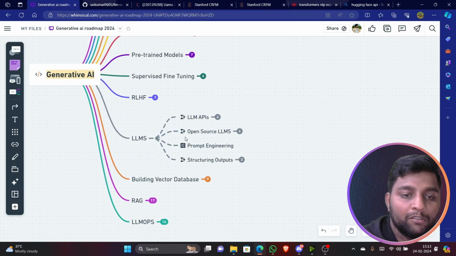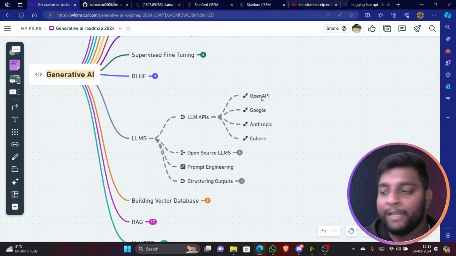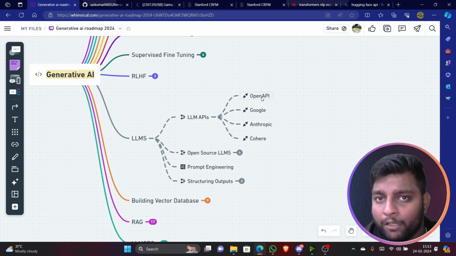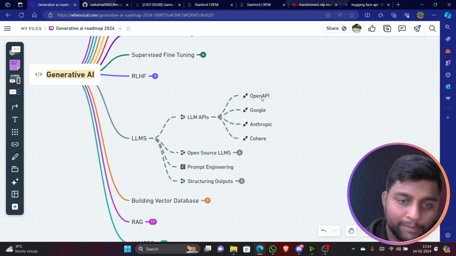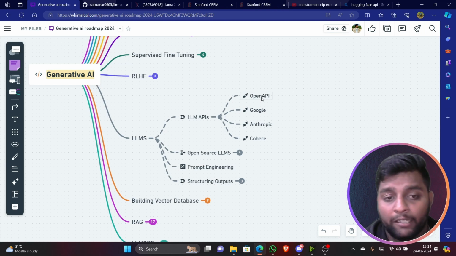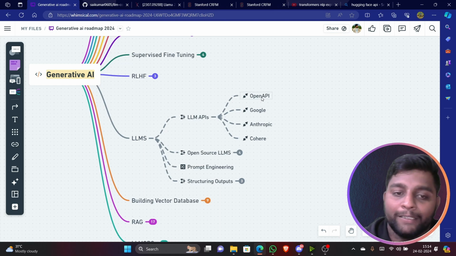After this, the main thing, which is LLMs, comes in. LLM API, which is nothing but the OpenAI API. You have Google's Gemini API right now, Anthropic and Cohere. These all are the different APIs which you can get and use the LLMs at the backend. Cohere has an API using which you can integrate into your website.